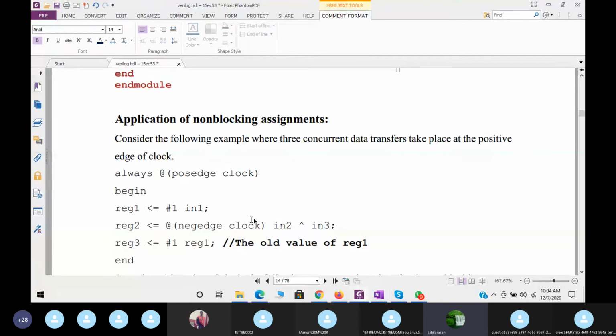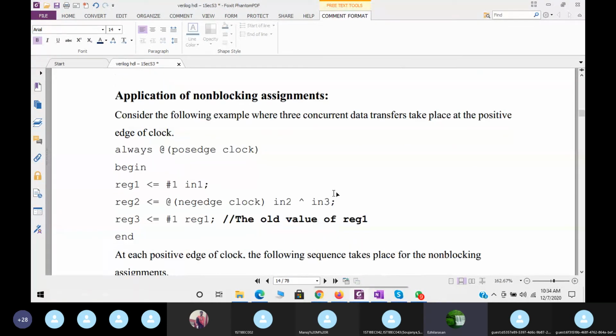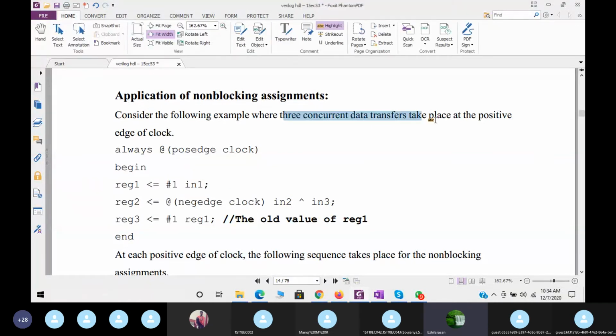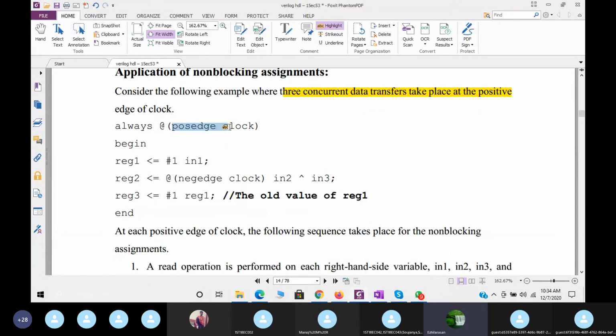Applications of non-blocking assignments. Now consider the following example where 3 concurrent data transfers take place at a positive edge of the clock. These are the 3 data transfers at a positive clock. So now always at positive edge clock begin. First, register 1 less than or equal to delay 1 in 1, means the value of input 1 will be assigned to register 1 at time 1.